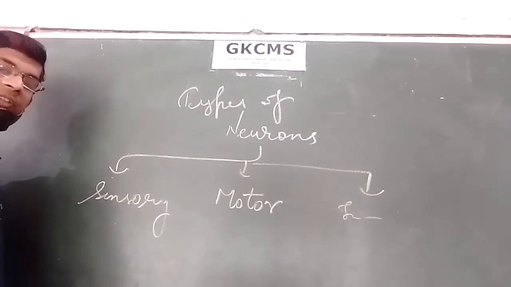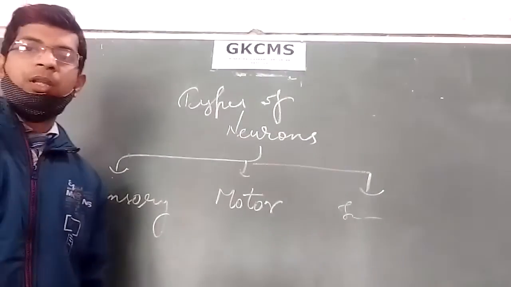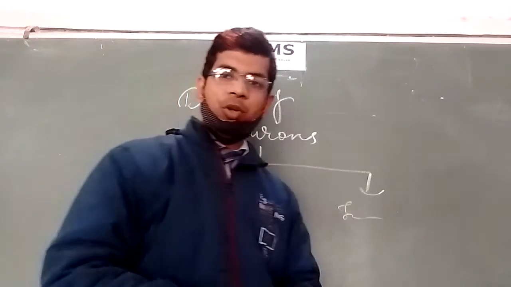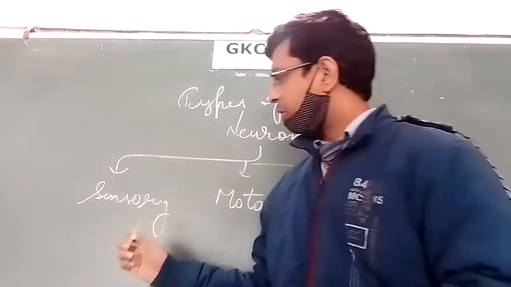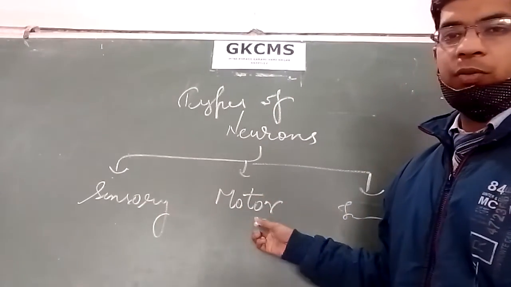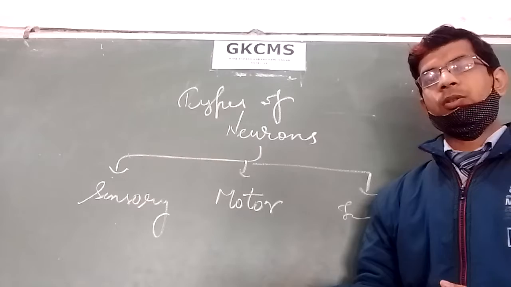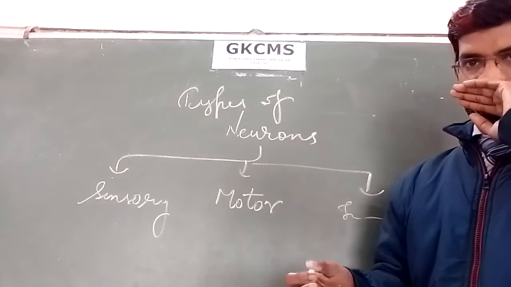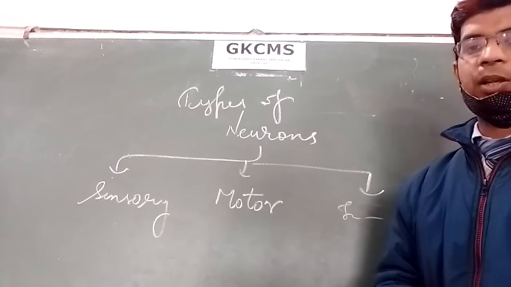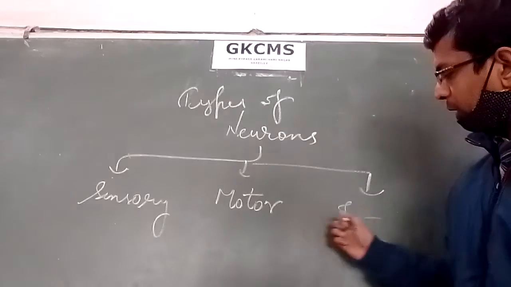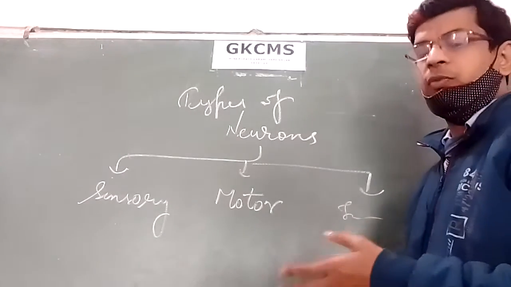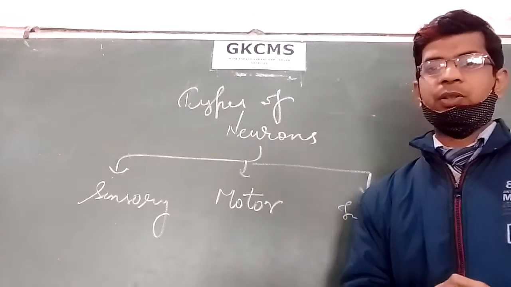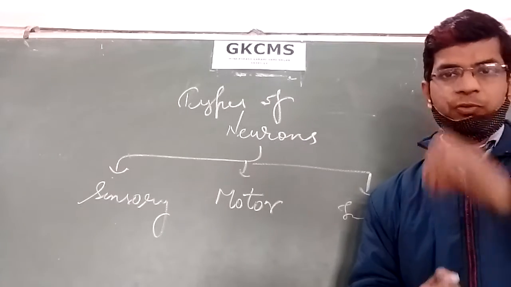Sensory neuron, what are sensory neurons? Those neurons which carry the impulses from the sense organ to the central nervous system are called sensory neurons. What are motor neurons? Those which carry the impulses from the central nervous system towards the effector muscles are called motor neurons. And interneurons, what are interneurons? Those which connect the sensory neurons and motor neurons within a specific region of the central nervous system. So these are the types of neurons.